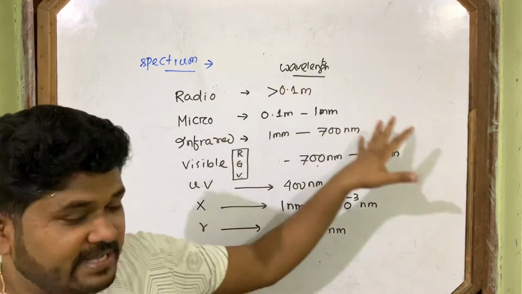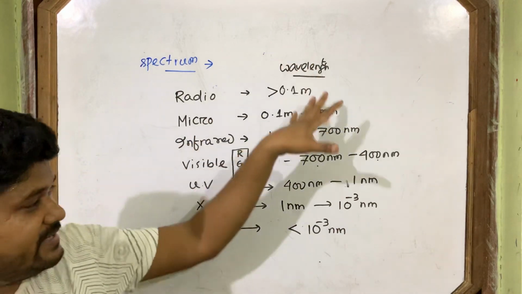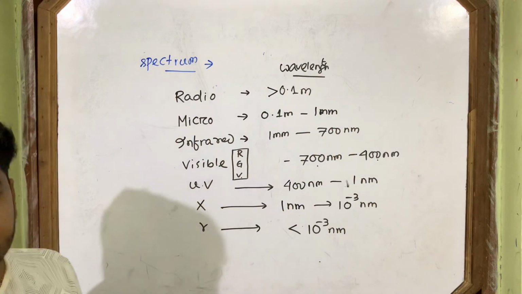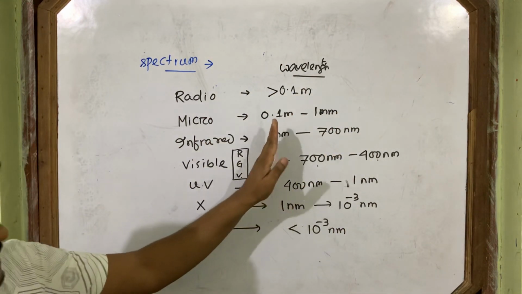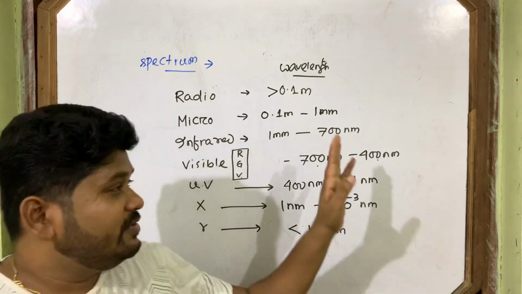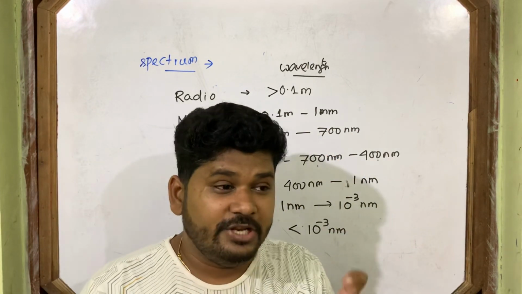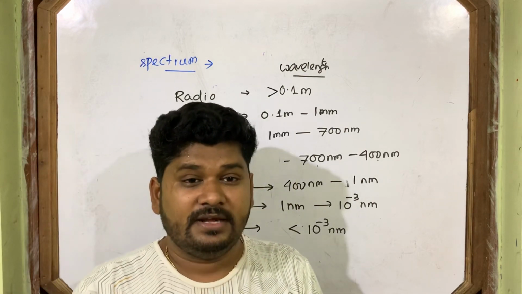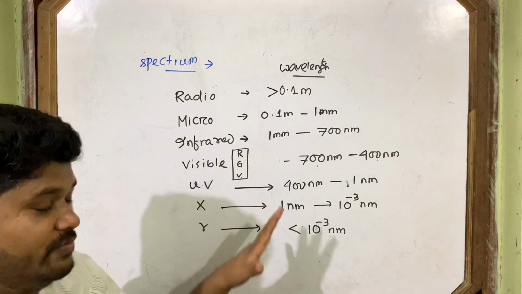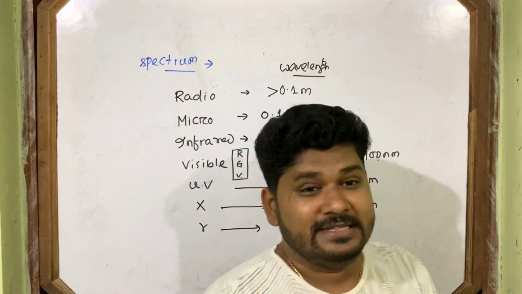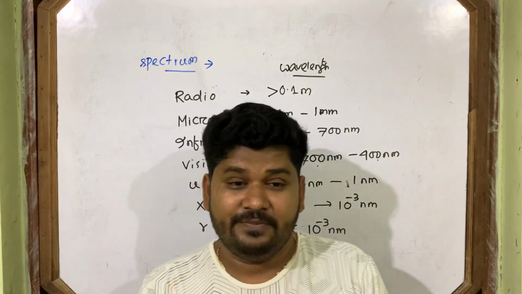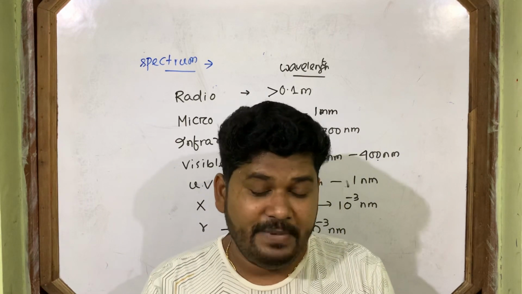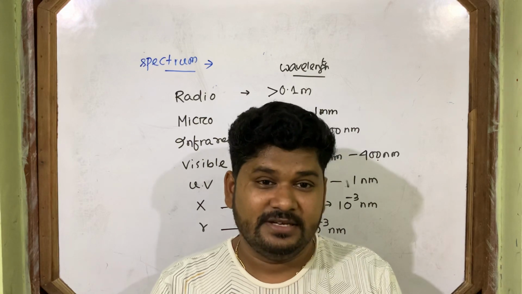So one table is there in the book. You have to remember the wavelength range. I hope now from my explanation you are able to understand the wavelength range. If you understand the wavelength range, you can calculate their corresponding frequency range using the formula c equals nu lambda. So today we completed this electromagnetic wave chapter, which is a very small chapter, but it gives many concepts in physics. Thank you.